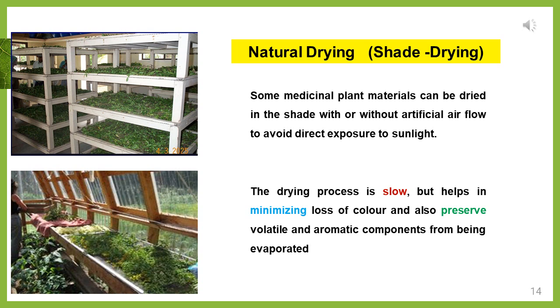You can see in cardamom, the cardamom will be very green in color. That is the actual green color you can see. If it is a green color, it means it has been dried by the shade drying method. If the cardamom looks pale green, it indicates that the cardamom has been dried in direct sunlight. So during direct sunlight drying, the color can get reduced. So to minimize the loss of color, you can go with the shade drying method also.